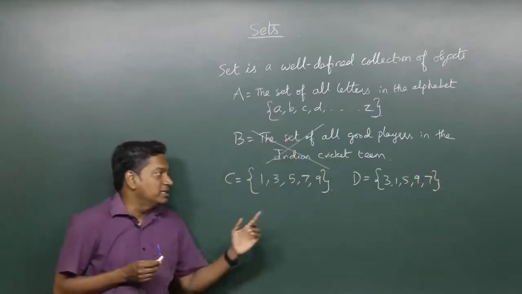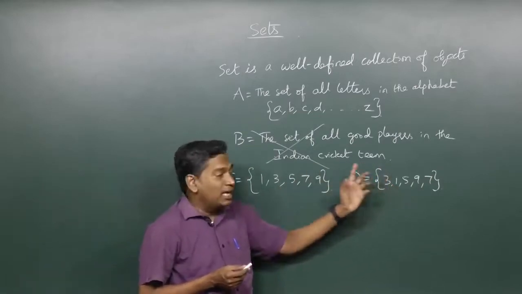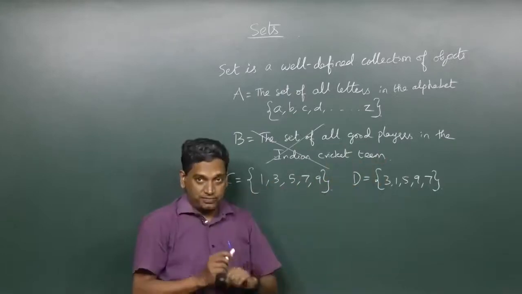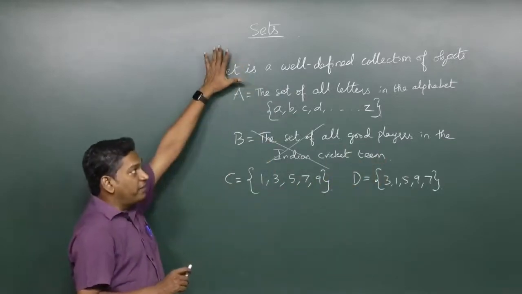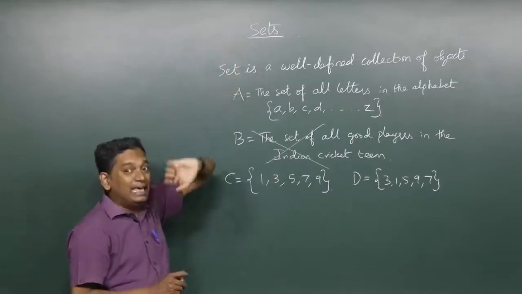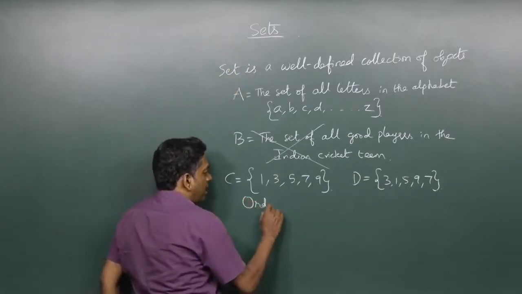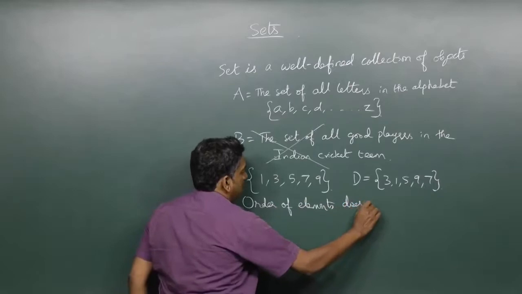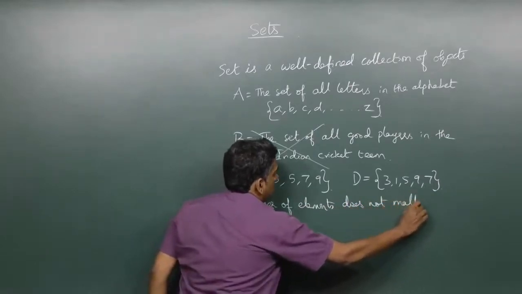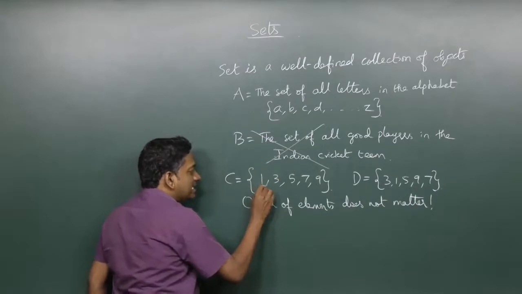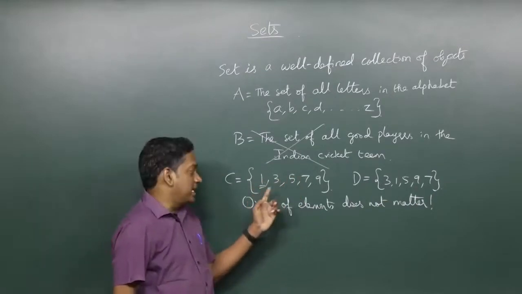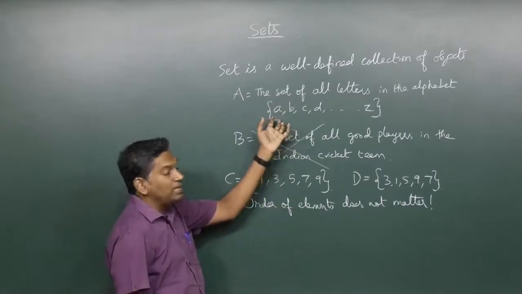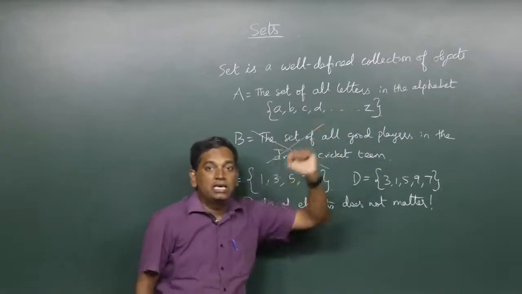It turns out that this set and this set are exactly the same, even though the order of elements is different. So, when we say a well-defined collection of objects, the order of elements does not matter. These individual objects 1, 3, etc. are called elements of the set, or for this set the elements could be A, B, C, etc.